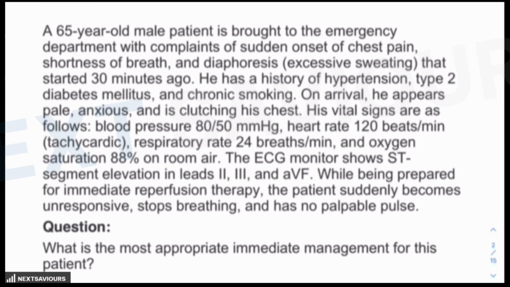So let's see a sample question, how questions are usually framed and what needs to be identified in them. Majority of the time, if they want to ask you when to initiate CPR, they will provide a long clinical question: a 65-year-old came to the emergency complaining of sudden onset chest pain, shortness of breath, diaphoresis 30 minutes ago, with a history of hypertension, type 2 diabetes mellitus, chronic smoking. He appears pale, anxious, and clutching his chest. His blood pressure is low, heart rate is high, respiratory rate is too high, oxygen saturation is dipping. The ECG shows ST segment elevation in 2, 3, and aVF.